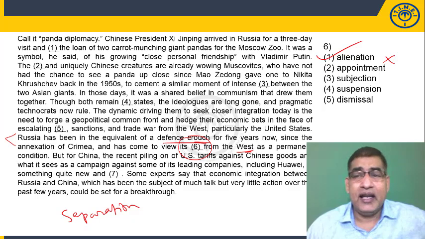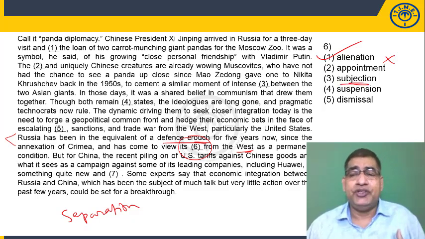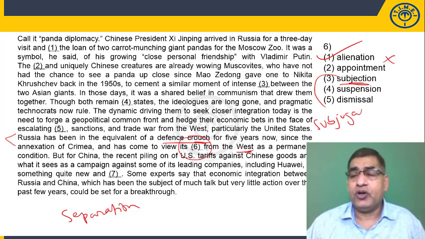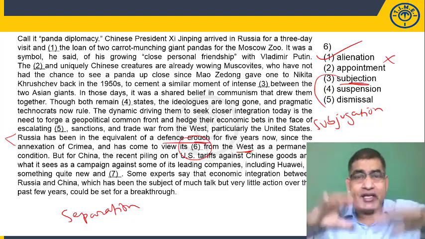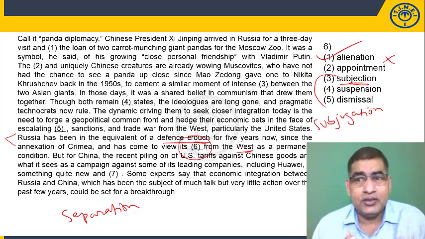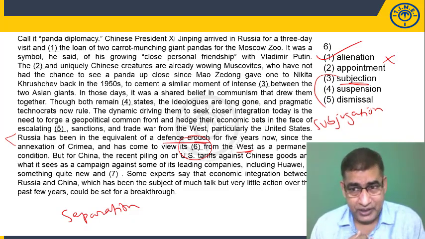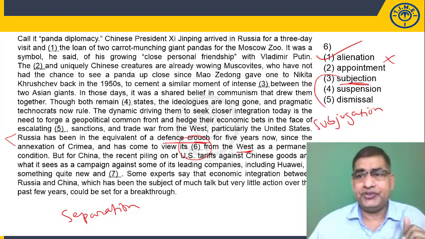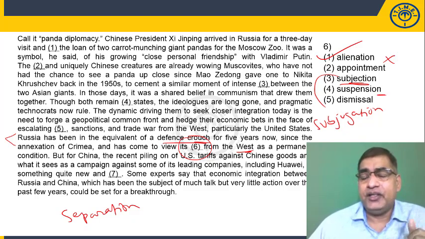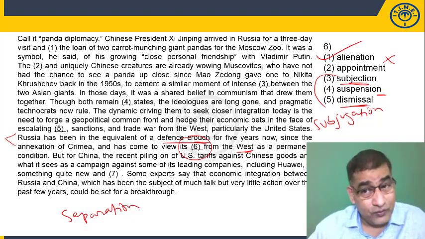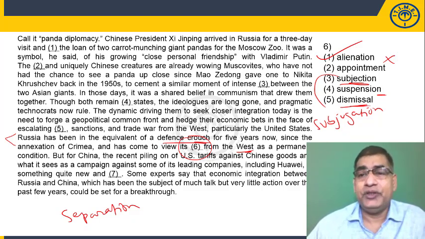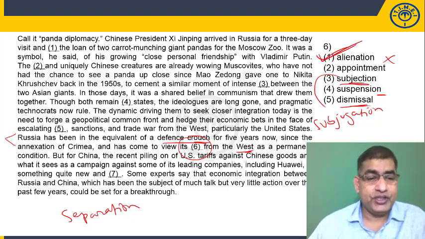Appointment is unrelated, irrelevant. Subjection actually means, in this context, subjugation. When one country enslaves another country or makes another country its subject, that's called subjection. Or when you subject something to something else, you are indulging in subjection. Exposing is also one of the meanings. Suspension is temporary rejection or cancellation of something. Dismissal is cancellation of something. So the answer has to be 1, which is closest in meaning to separation.